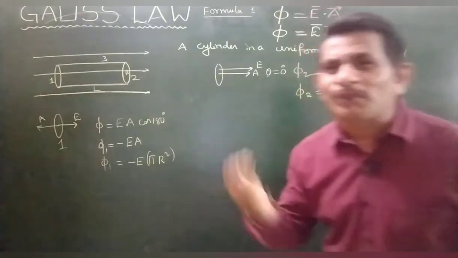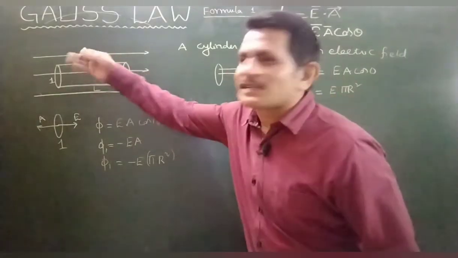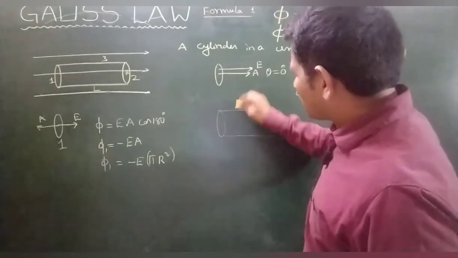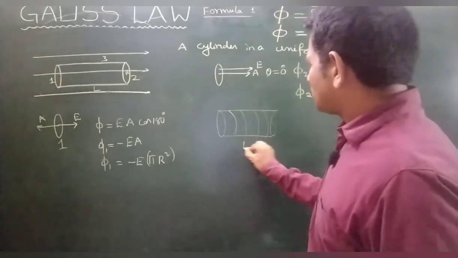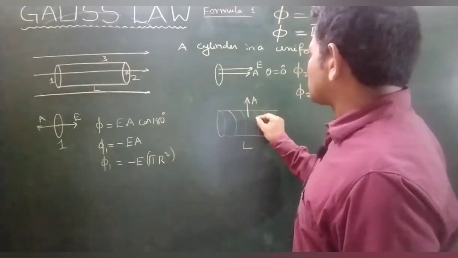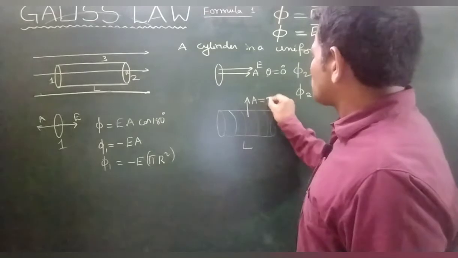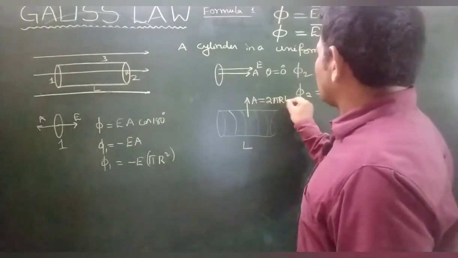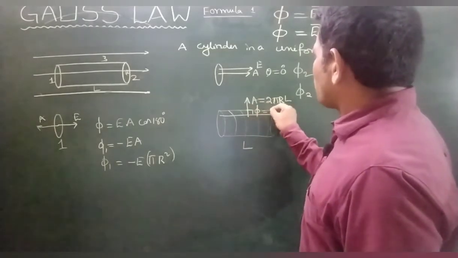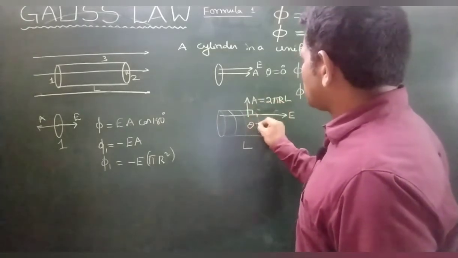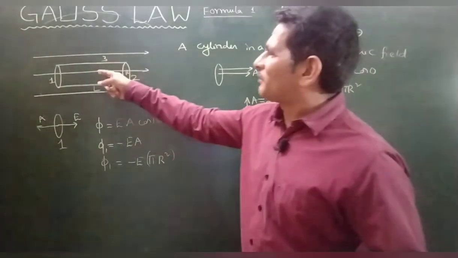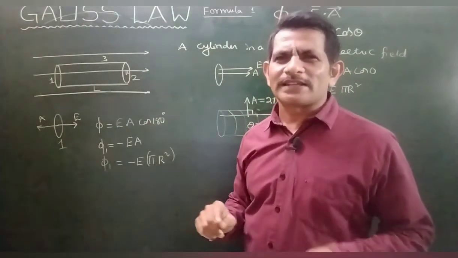And what is the last part of the cylinder? The lateral surface. If you take its area vector in this direction, its area is 2 pi RL. But the electric field is in this direction, so what is the angle between them? Theta is equal to 90 degrees. Every part of the cylindrical surface is perpendicular to this electric field.